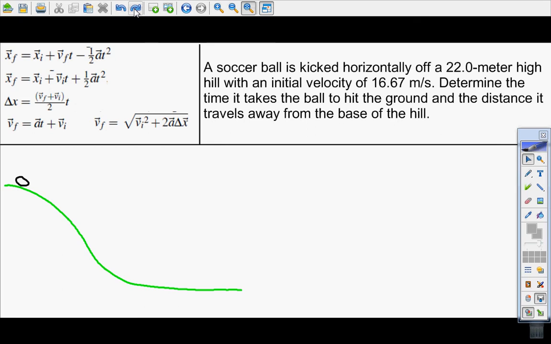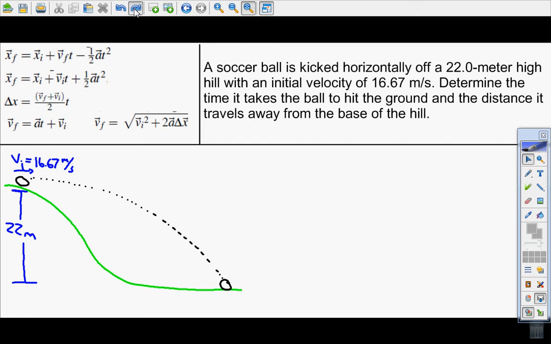Here's my hill, here's the soccer ball. The soccer ball is going to be kicked off of the hill horizontally and land on the ground. Now the hill itself is 22 meters from the ground, and the velocity at which the soccer ball was kicked is 16.67 meters per second.